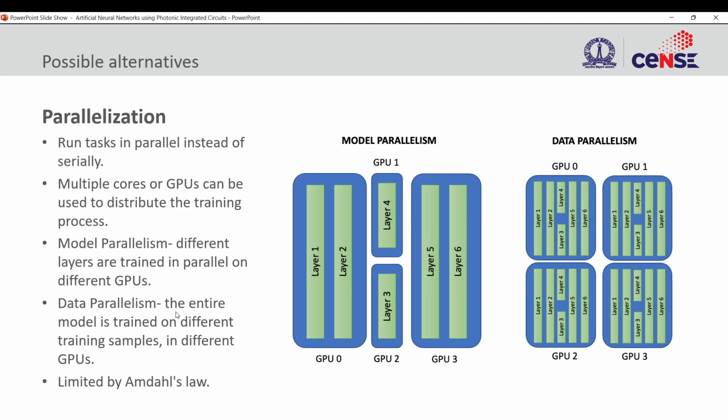But then this parallelization approach is finally limited by Amdahl's law. There is a limit to how many processes you can do in parallel. Sometimes you need to finish certain tasks before moving ahead to the next set of tasks. So that acts as a limitation.